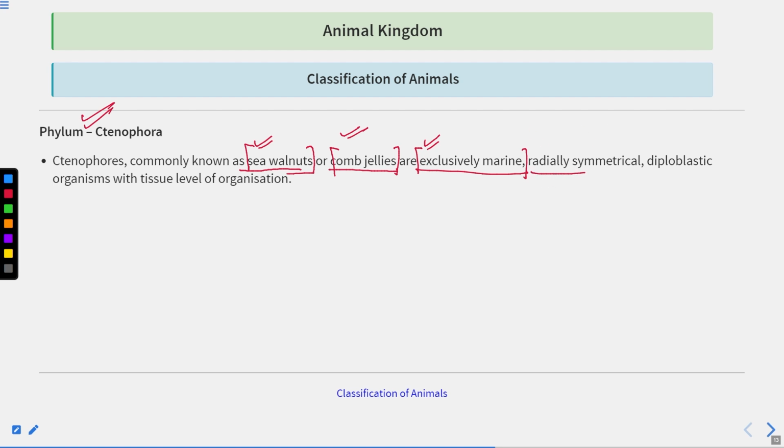They are again radially symmetrical, so you can see the walnuts are cylindrical like this, and you can have these comb plates. 1, 2, 3, up to 8 comb plates can be seen here, and along with this, they are having these locomotory things. Now, this is also having the flagella attached to it. So this helps this ball-like organism to be with the water, right?